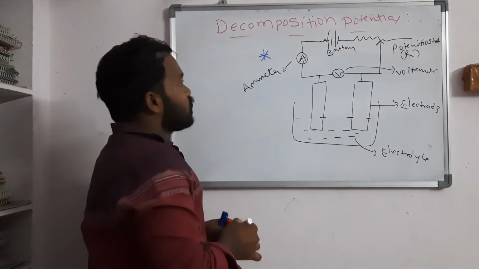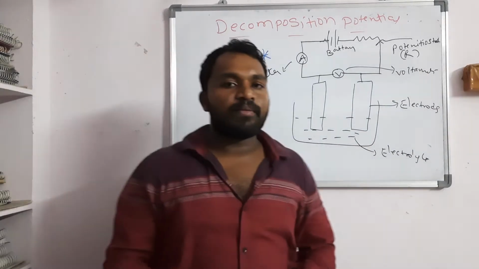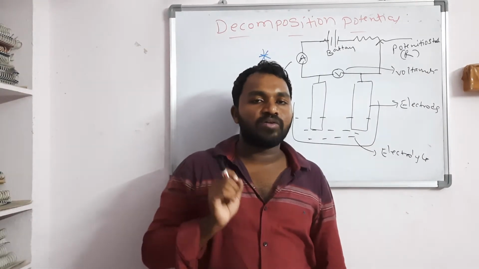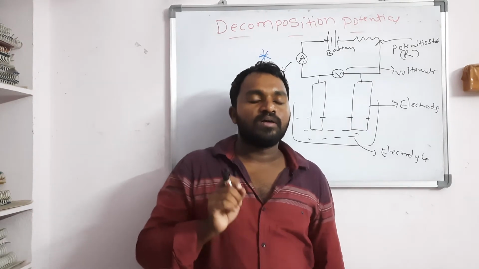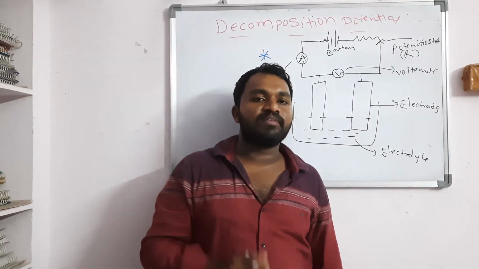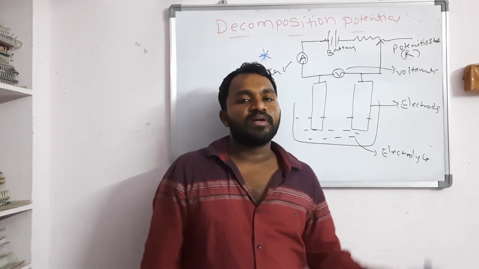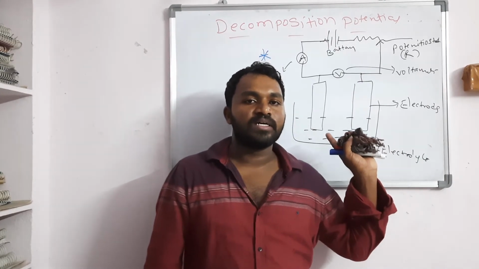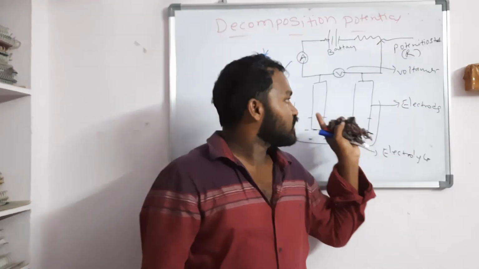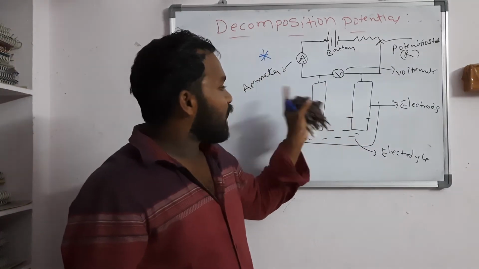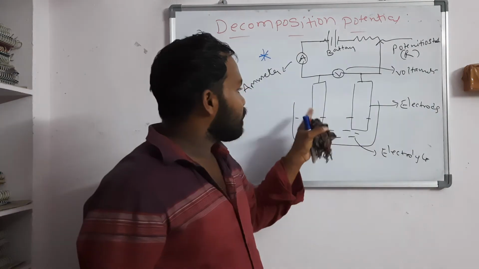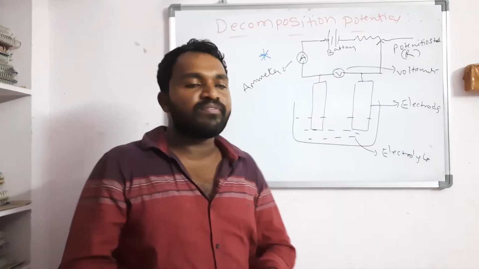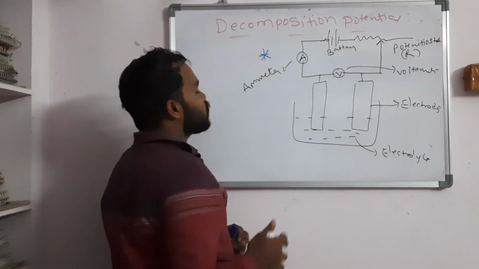So we can say the first point is, the minimum voltage required to carry out an electrolysis of an electrolytic cell without hindrance is called the decomposition potential. Sometimes the products of electrolysis exert a back EMF which opposes the applied EMF of the cell, and that is due to polarization.